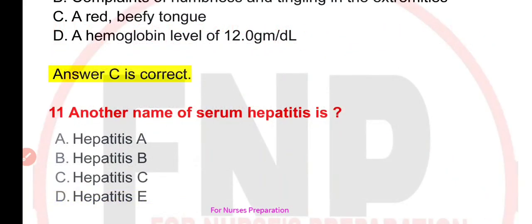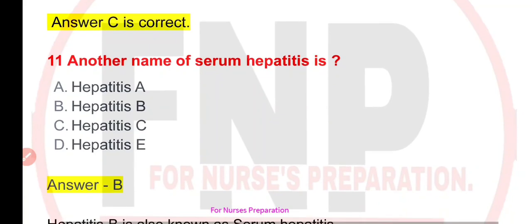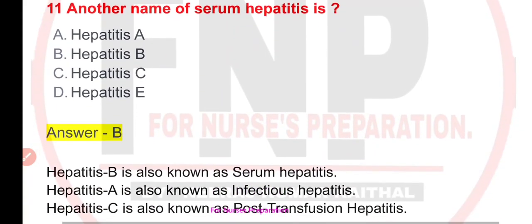Question number 11 is, another name of serum hepatitis is. Your options are A. Hepatitis A, B. Hepatitis B, option number C, hepatitis C, or option number D, hepatitis E? Correct option is option number B, that is hepatitis B.